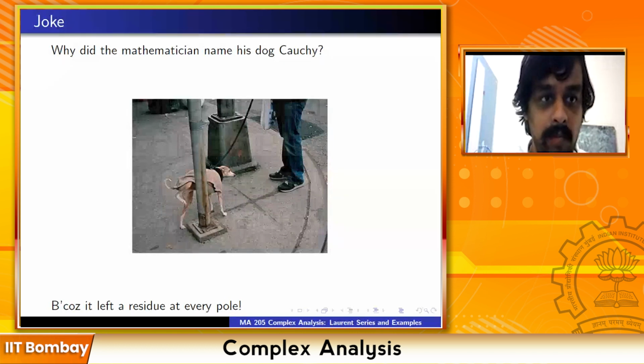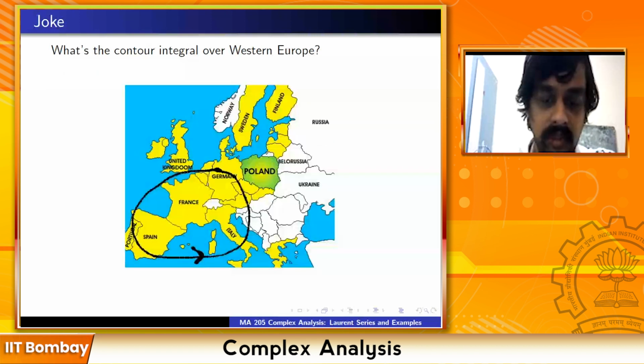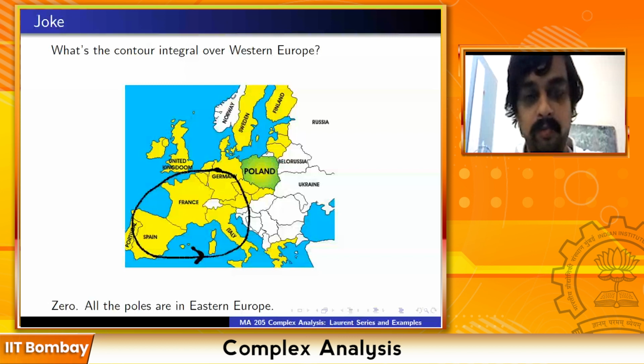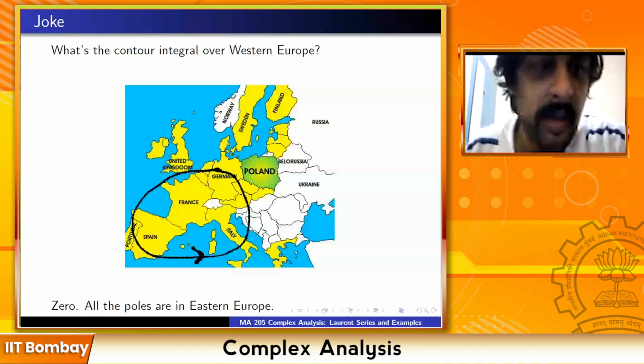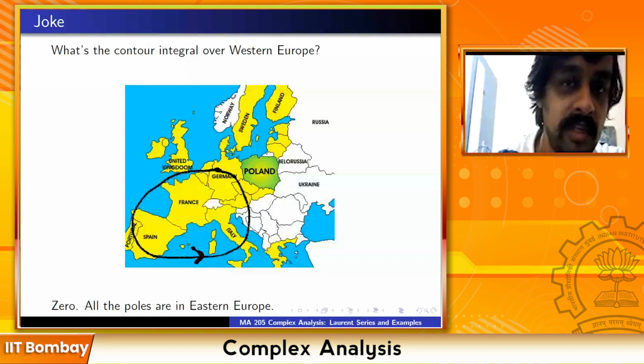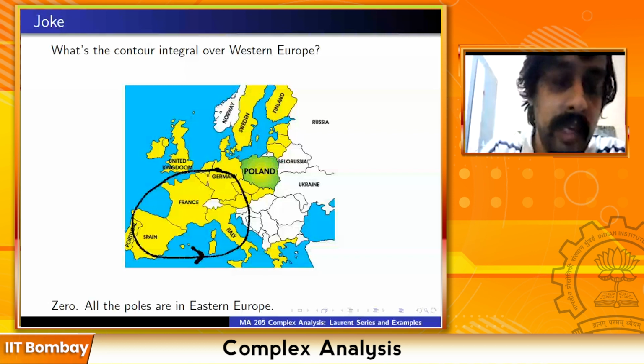And the second joke: what is the contour integral over Western Europe? The answer is 0 because all the poles are in Eastern Europe. Poland is in Eastern Europe. So the contour integral along Western Europe is 0. A small modification of this joke is that there are poles in Western Europe, but they are all removable. So you can get rid of all the poles.